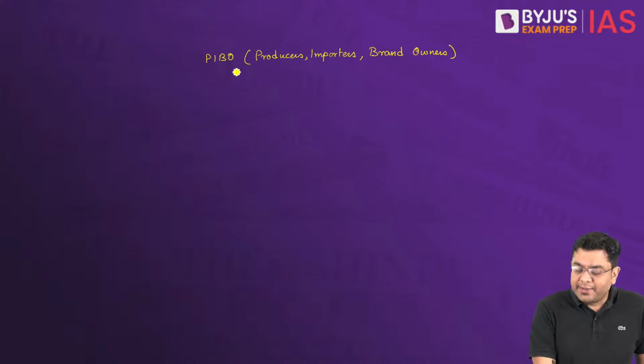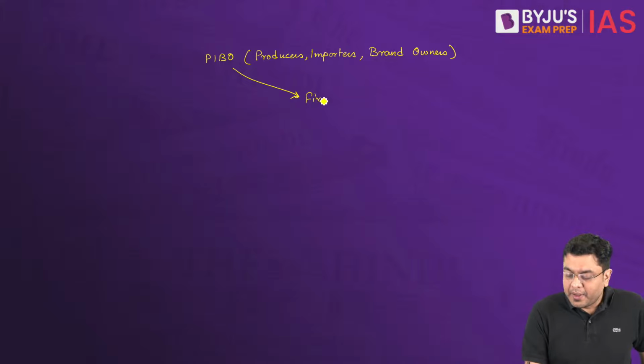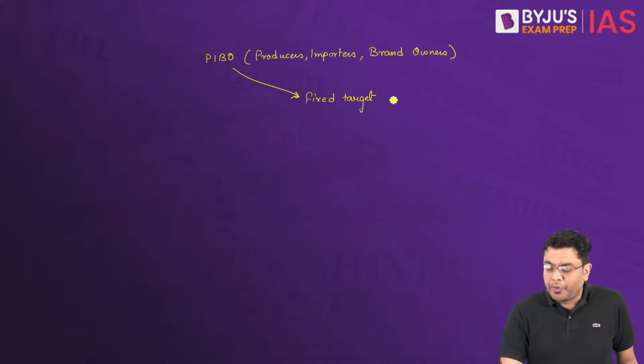Now these PIBOs have a fixed target, and that target is based upon their sales figure or their production figure for the past year.